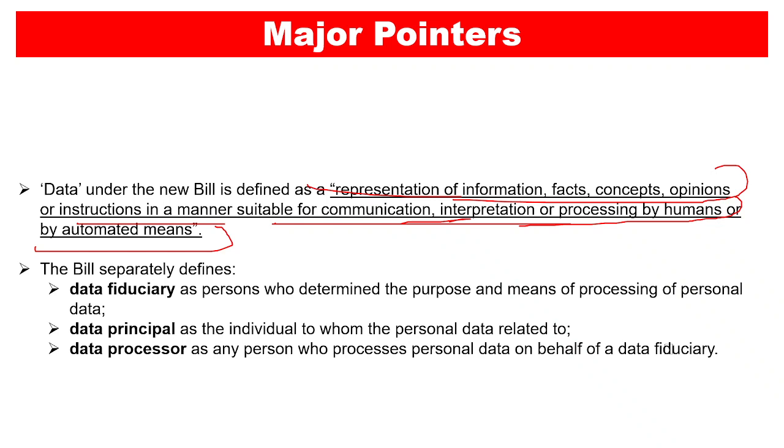And we have the data processors, who are basically processing the personal data on behalf of the data fiduciary, right? So data fiduciary is you, data principal is the person to whom the personal data is related, and then we have the data processor who is processing the data for the data fiduciary, right? So all of these terms are defined in this particular new bill according to the government, right?